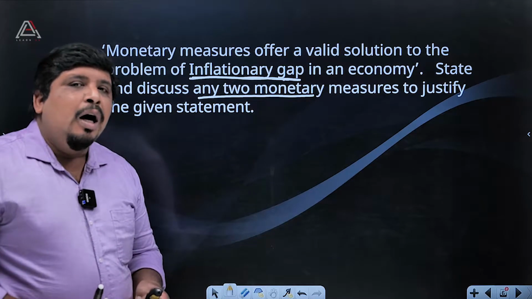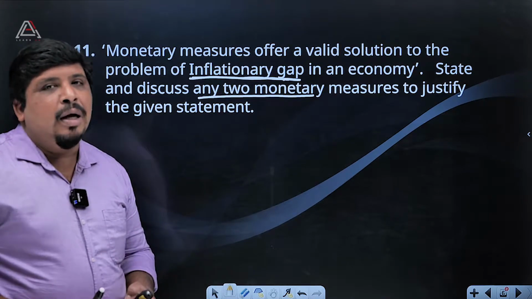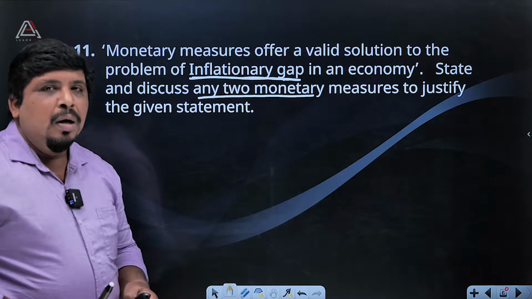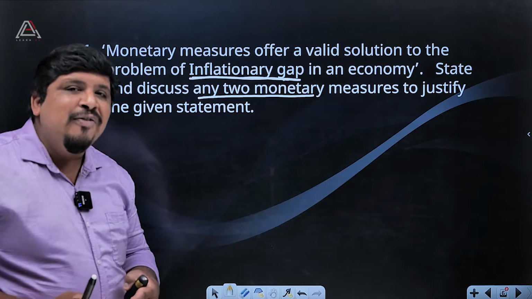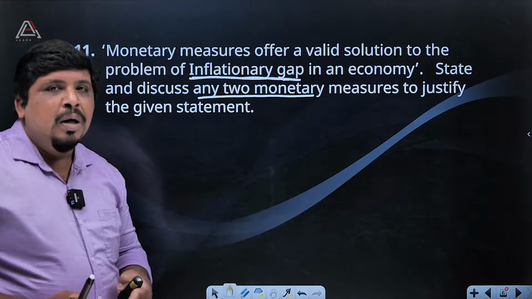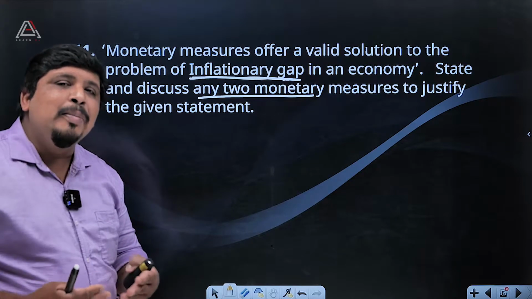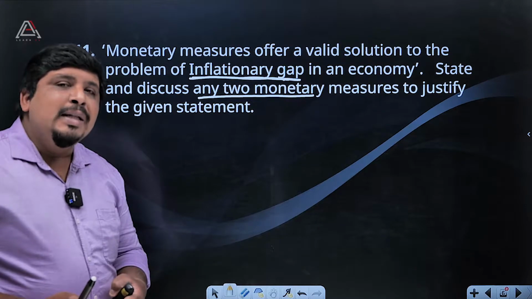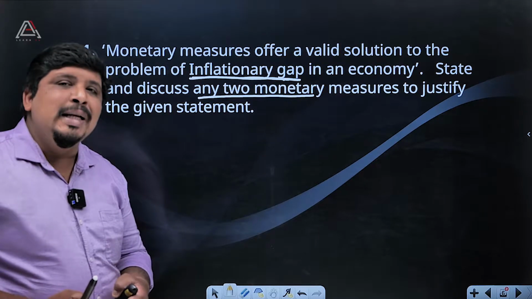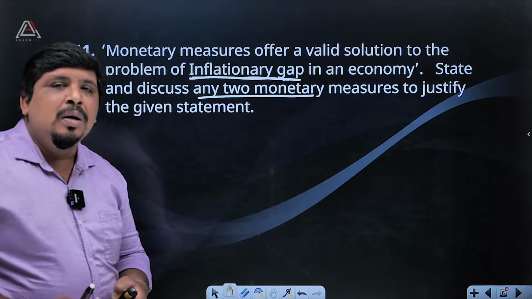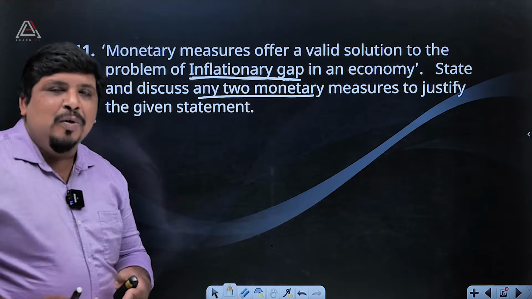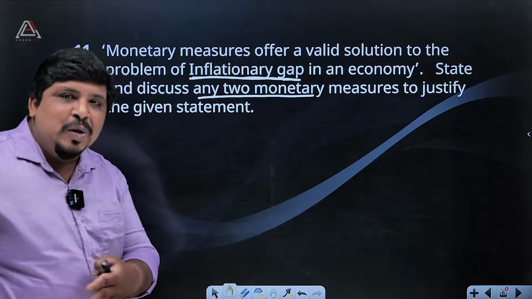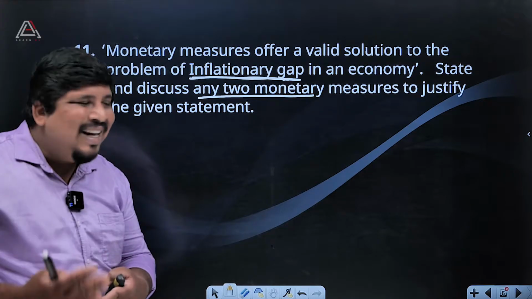Actually, we can say the direct question is how to avoid inflationary gap. I think you would have known about inflation. What is inflation? Inflation means increasing price levels of goods and services. Our daily bread that we are purchasing from shops, then the increasing price of petrol and diesel will reflect in our food grains and other vegetables. Prices are increasing.